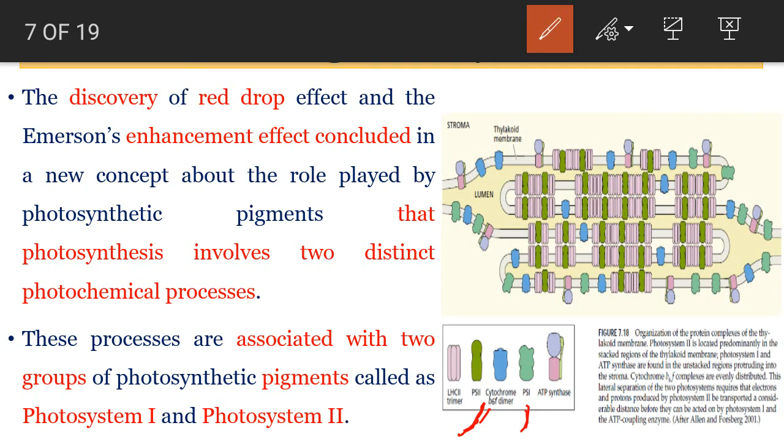On the chloroplast in the thylakoid membrane, we can see the distribution of photosystem 2 in the thylakoid region, whereas PS1 or photosystem 1 is present in the stromal lamellae region. This is the stack region where PS2 is present, and in the stromal lamellae region PS1 is more distributed.